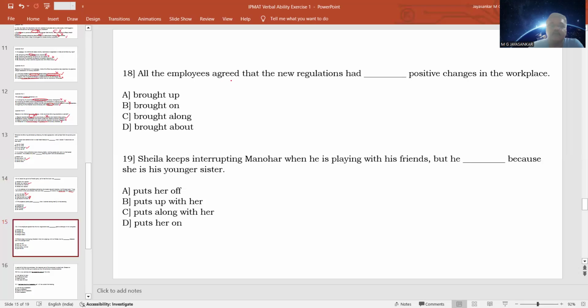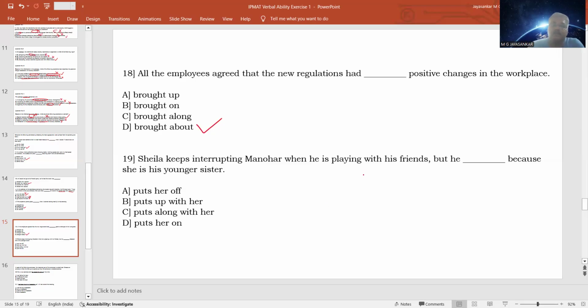All employees agreed that the new regulations had dash positive changes in the workplace. The new rules had introduced positive changes in the workplace. So all the employees were unanimous in saying that the new rules had introduced certain positive changes. Which word will give you that meaning? Brought about. Brought about means resulted in or introduced positive changes. So the new rules had resulted in positive changes means brought about positive changes in the workplace. Option D is the answer.